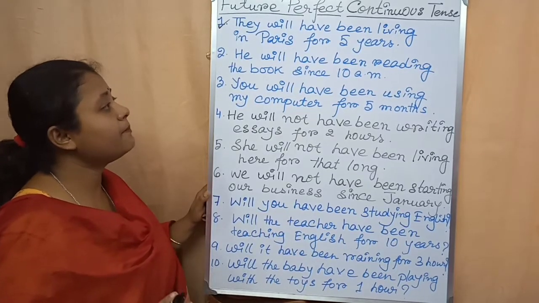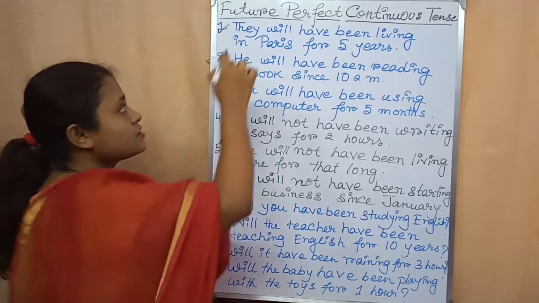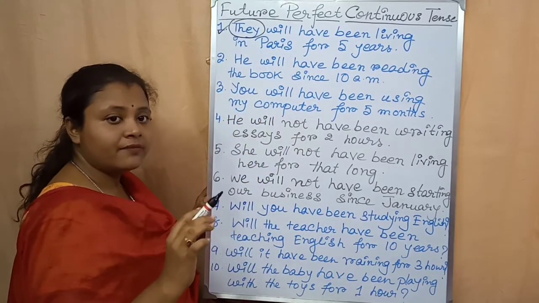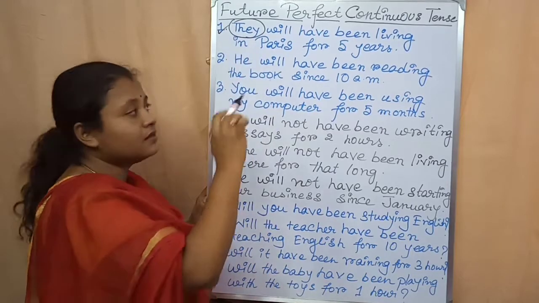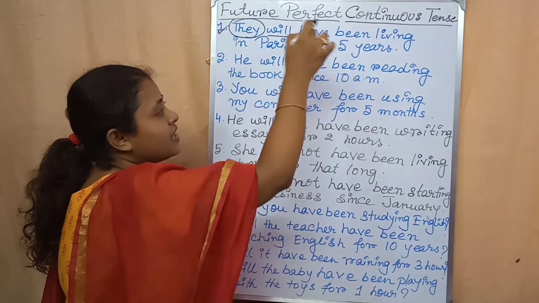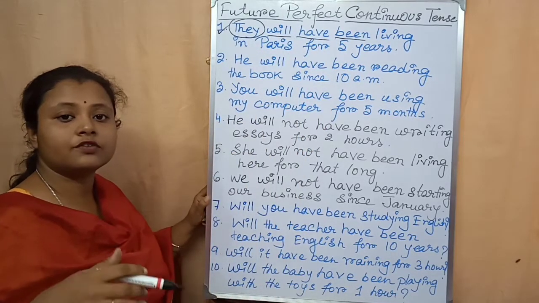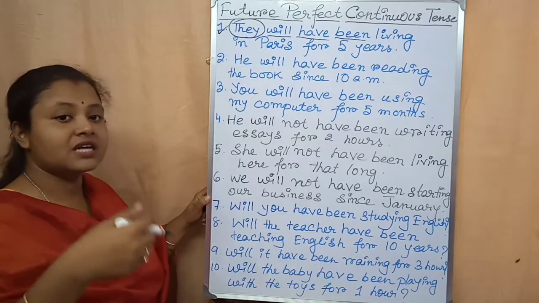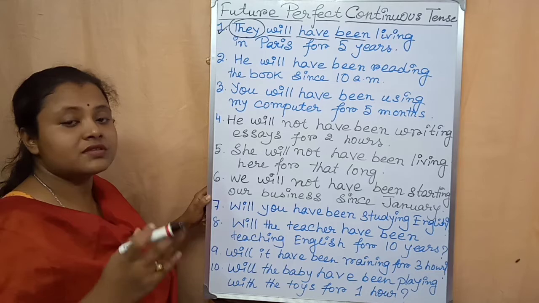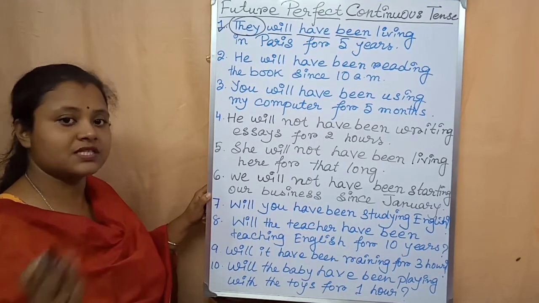They will have been living in Paris for 5 years. So they, it is a subject. Okay. It is in third person. After that I have written here will. After have. After that been. Then the present form of the main verb live. Then I have added ing, living. Then the rest of the sentence and then full stop. This is an example of assertive sentence in future perfect continuous tense.